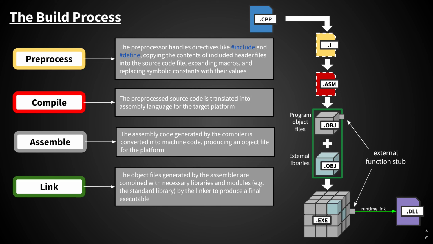This is why you may have noticed that when you build an Unreal Engine project, your project folder gets some additional directories added to it, among which is the intermediate directory, and then there's the binaries directory and a few others. The .i and .asm files are able to be saved, but doing so requires configuring some specific compiler flags. If you aren't familiar with that term, I'm going to cover it in more detail shortly, but compiler flags is just a generic term to represent different command line options and arguments that can be set to control the behavior of the compiler in different ways.